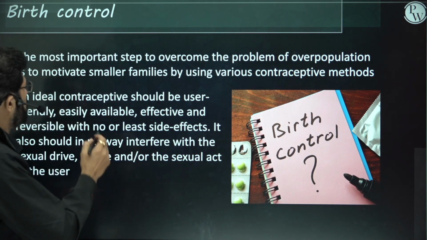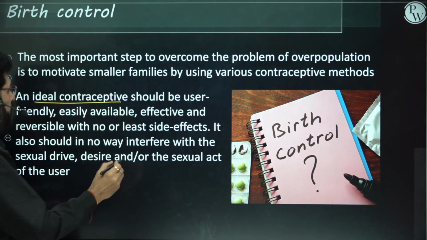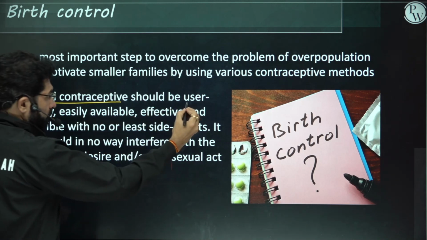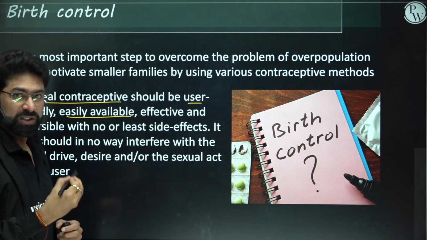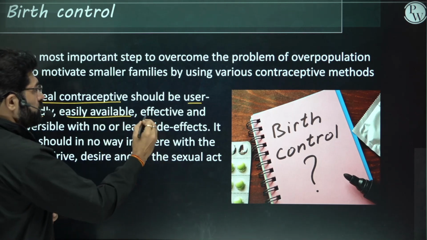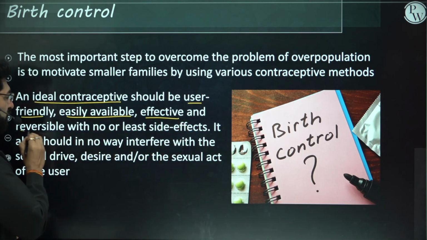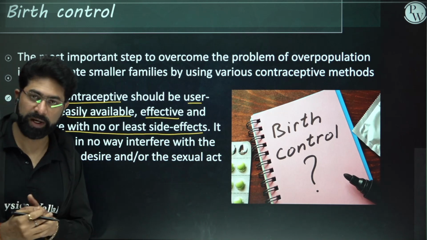Now, what is an ideal contraceptive? An ideal contraceptive should be user friendly and easily available when you go to purchase it. It should be cost effective and reversible, with no or least side effects.